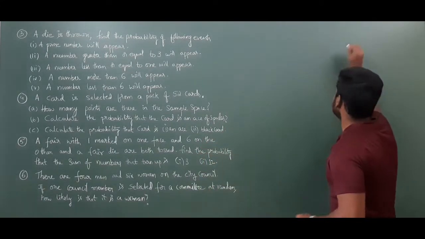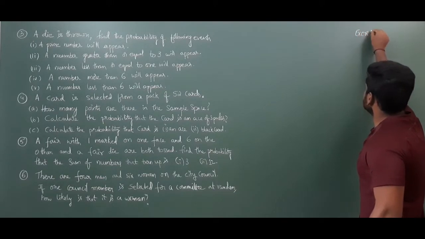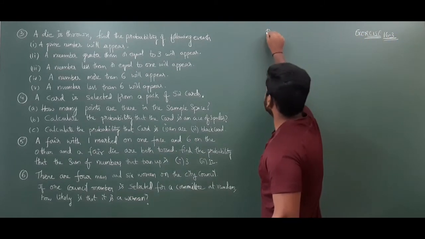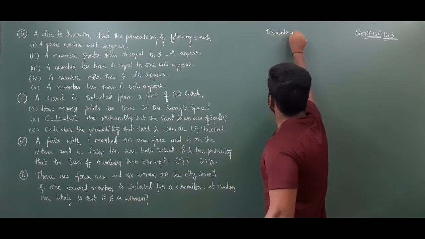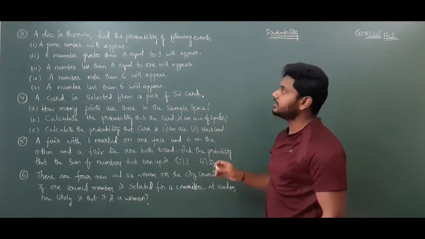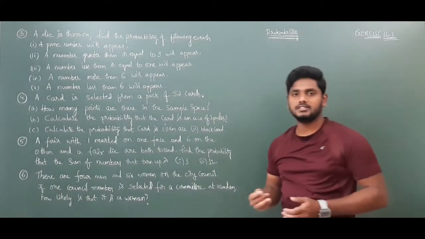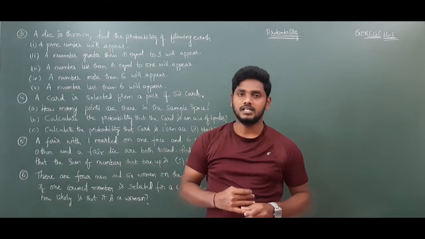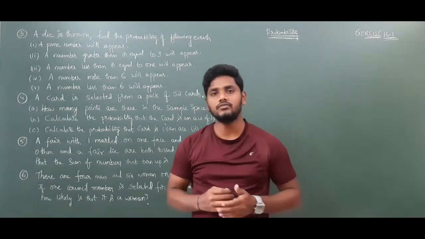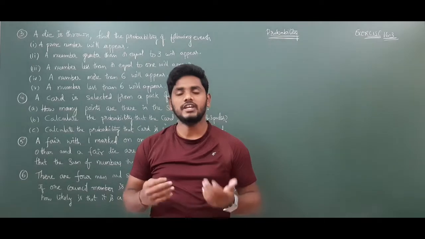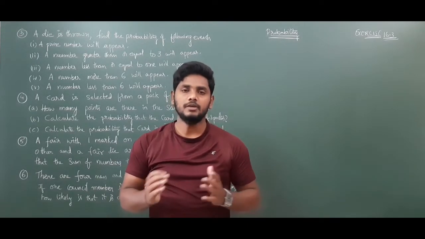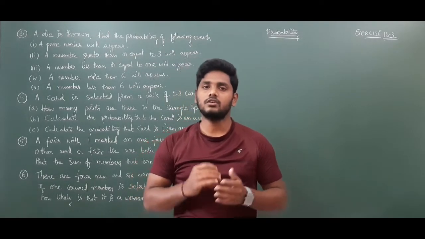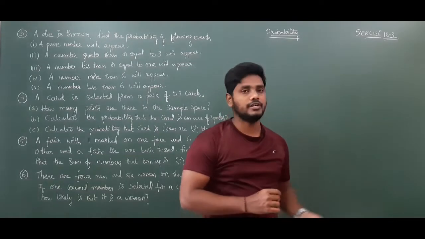So let us discuss exercise number 16.3 from the chapter probability. For the introduction of exercise 16.3, we have discussed in the previous session. That is about probability and also probability of events, equally likely events, and also probability of algebraic events, nothing but probability of A or B, A intersection B, A but not B, B but not A, probability of complementary events. We have discussed, and we also solved some of the problems based on exercise 16.3.